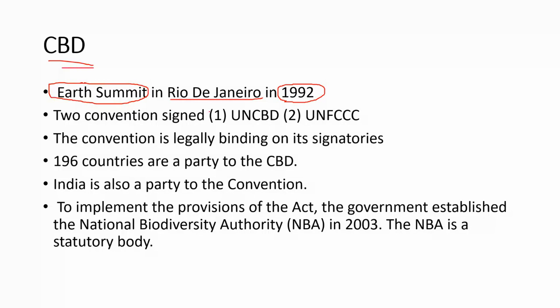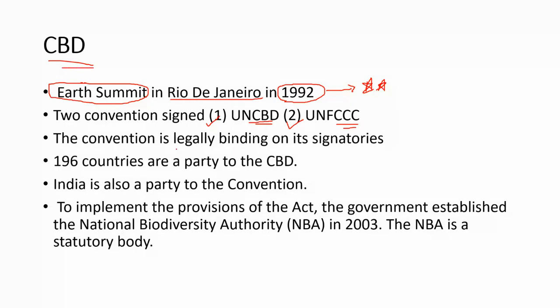It is a very important summit because two conventions were signed in it. One is UNCBD, the United Nations Convention on Biodiversity, and the other is UNFCCC. This one is for species, animals, and plants, and that one is for climate change. We will see UNFCCC in upcoming lectures.